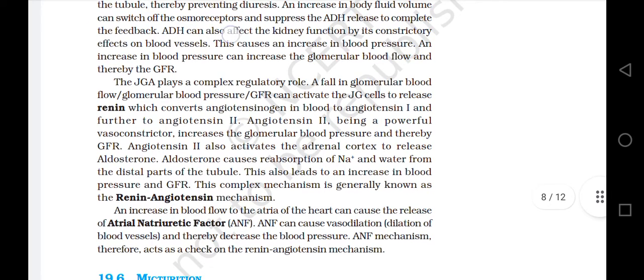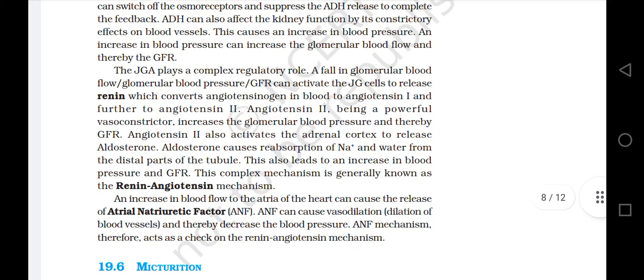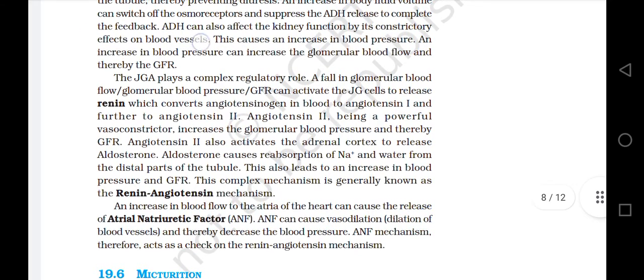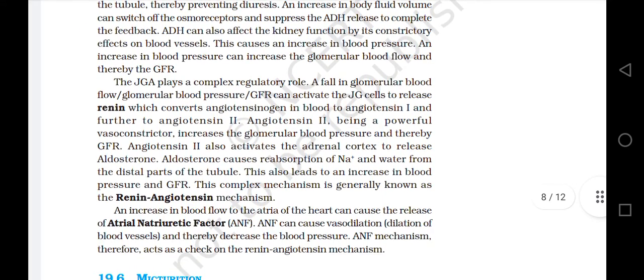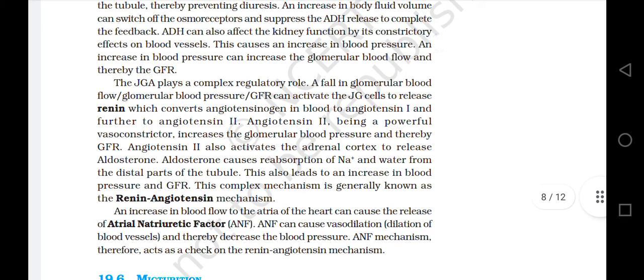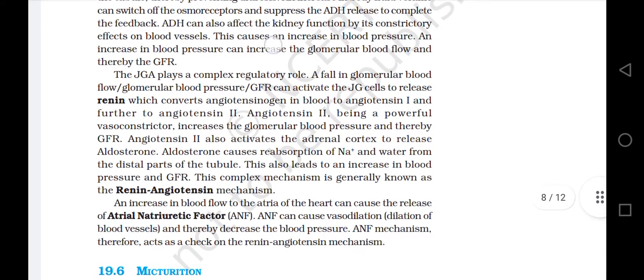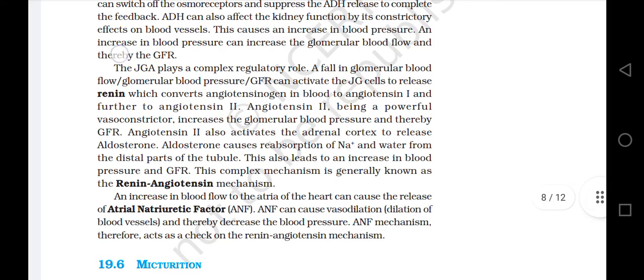ADH can also affect the kidney function by its constrictory effect on blood vessels. This causes an increase in blood pressure. An increase in blood pressure can increase the glomerular blood flow and thereby the GFR.